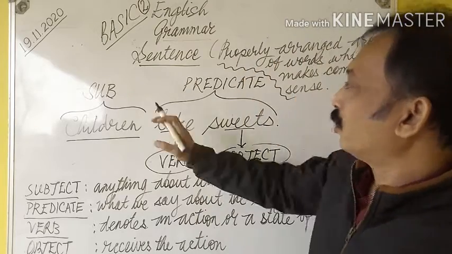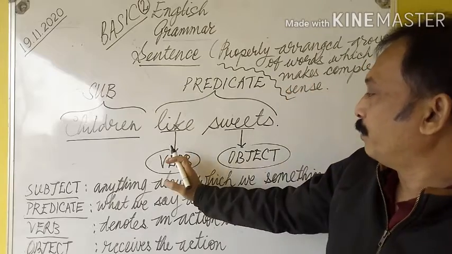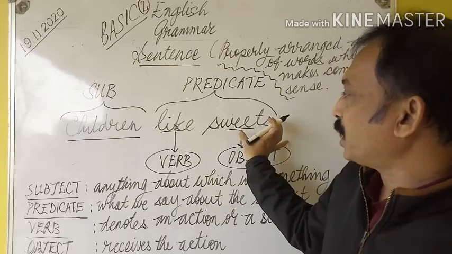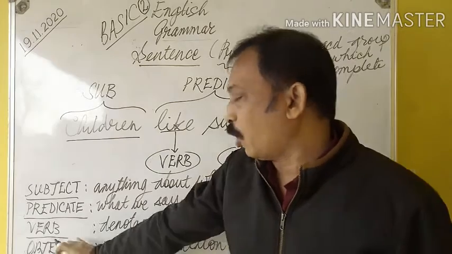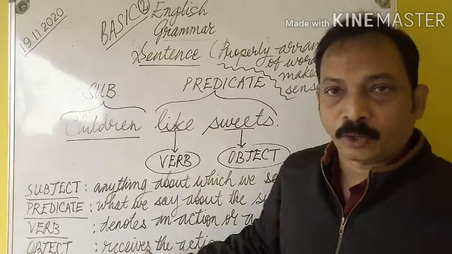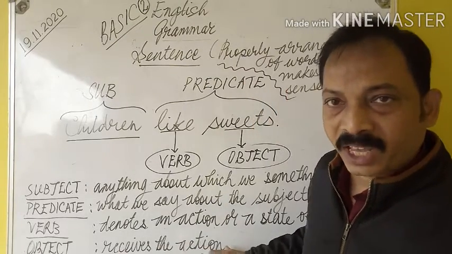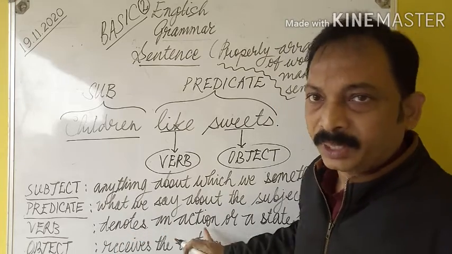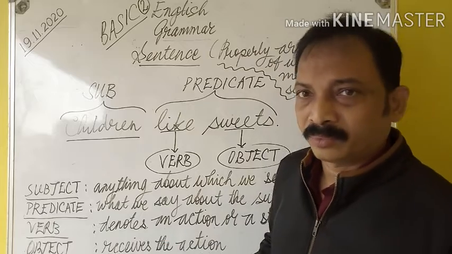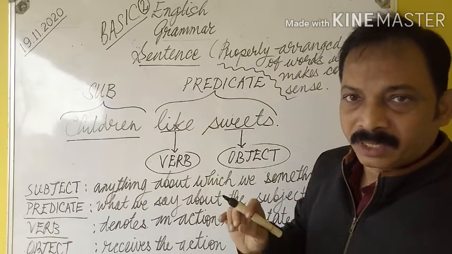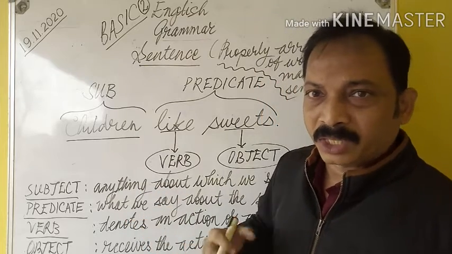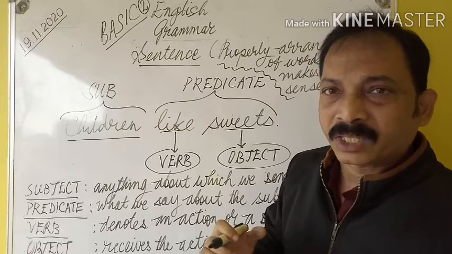Alright. So subject, predicate, verb, and there comes the object. What is an object? An object is anything that receives the action or receives the result of the action. I saw you. I is the subject, saw you together predicate, and you is the object. The result of the action of my seeing passes to you.